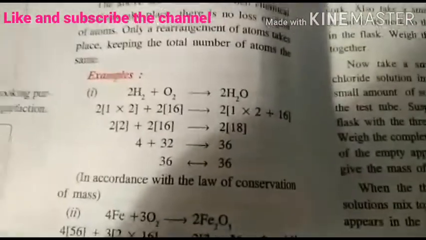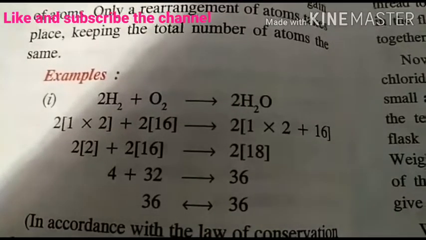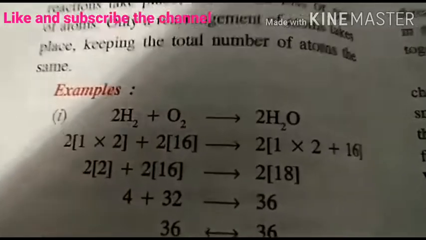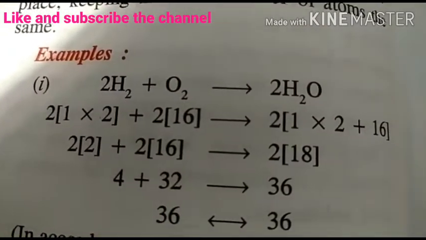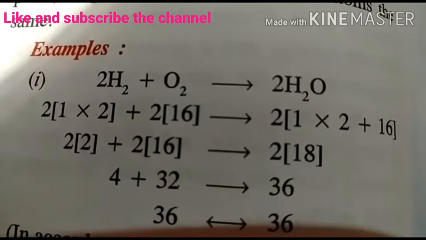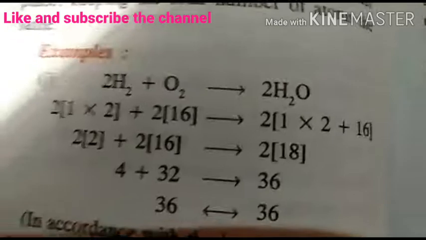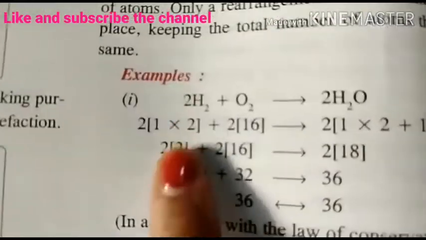Okay, now we will take an example of water, how its formation takes place. This is 2H2 plus O2 gives 2H2O, where H2 stands for hydrogen, O2 stands for oxygen, and 2H2O stands for water. In this, the mass of hydrogen is